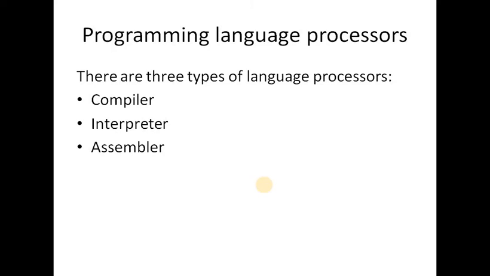So these are the actual three levels of software language. Next is programming language processor. A programming language processor is of three types. First is compiler, second is interpreter, and third is assembler.